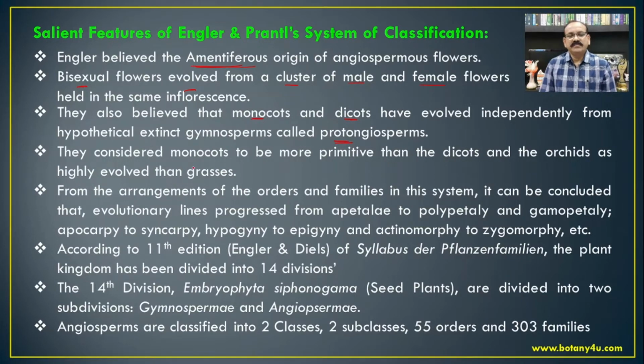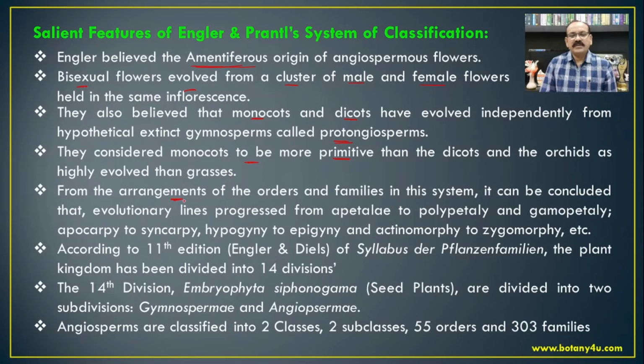They considered monocots to be more primitive than the dicots, and the orchids as more highly evolved organisms than the grasses or the members of family Poaceae. And hence, in this classification, they have placed the monocotyledons before the dicotyledons, which is again one of the major demerits of this system of classification.